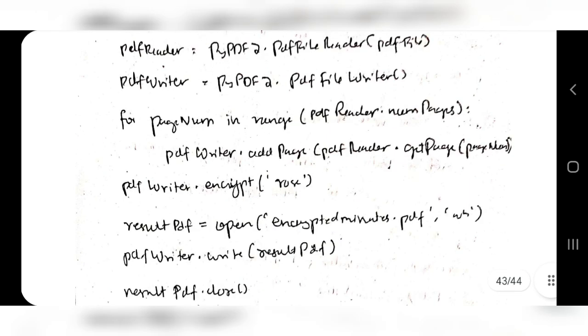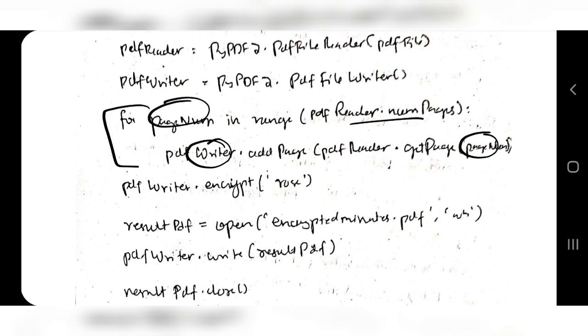After that, read the pages here, take each page and write that page. After I've written that page, after the function is over and all the pages are written, what you are supposed to do is encrypt it. Write pdf writer dot encrypt, and the code word which you have to use to encrypt it, you can write there.